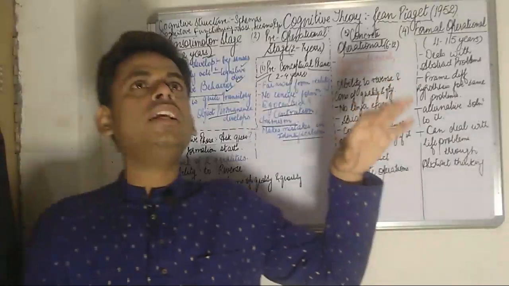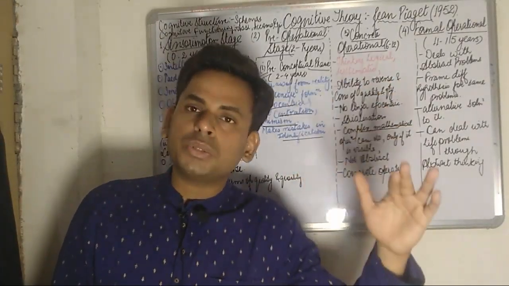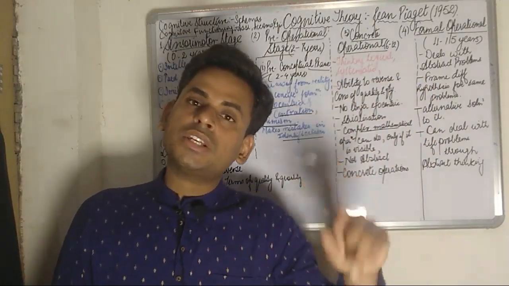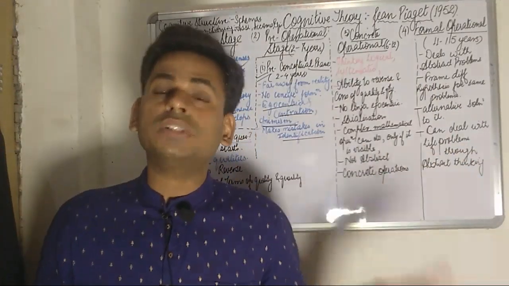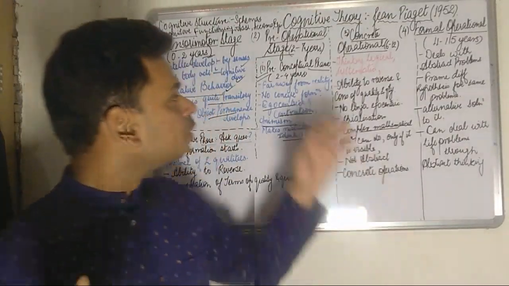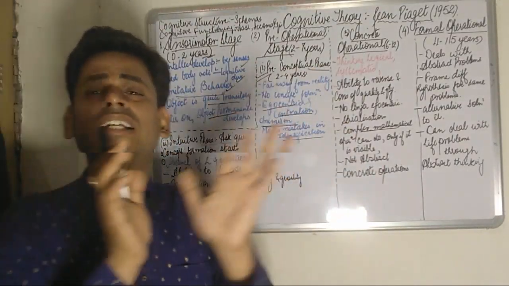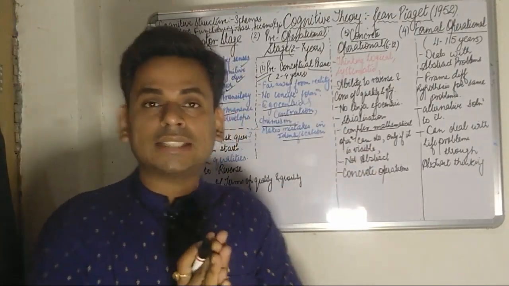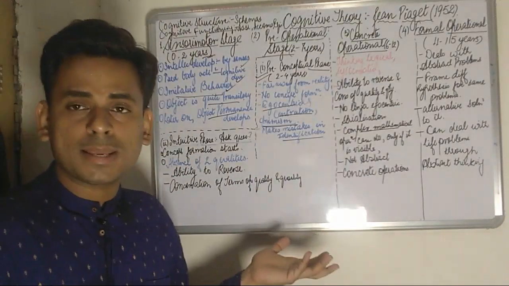Animism is particularly when the child is going to relate to objects what he already knows about it. He will always relate to the same objects what he already knows, whether it be the same or not. So the child in the preconceptual stage is far, far away from reality. He has as such no concept formation.